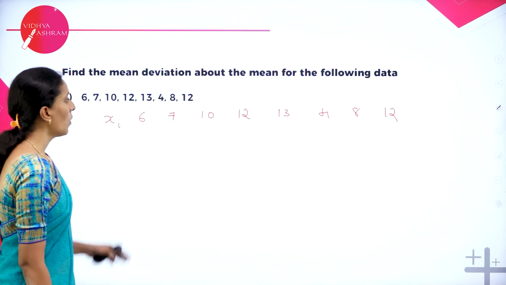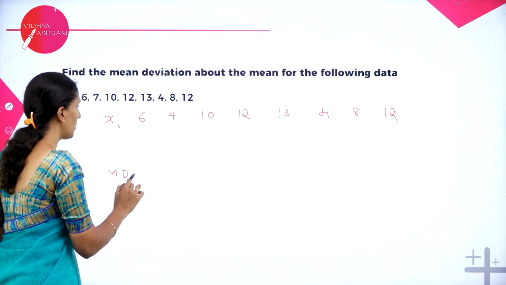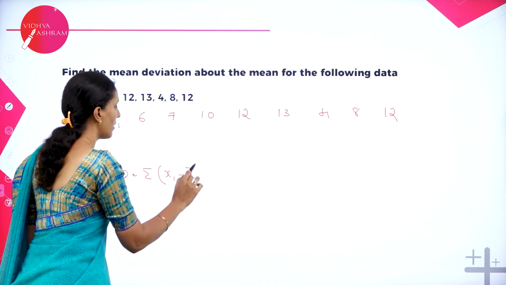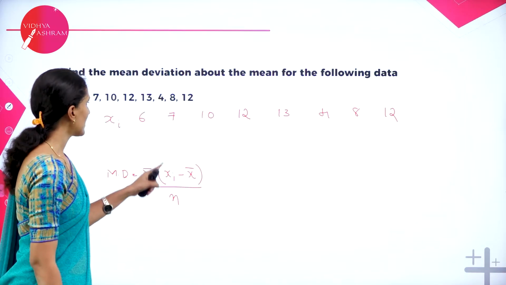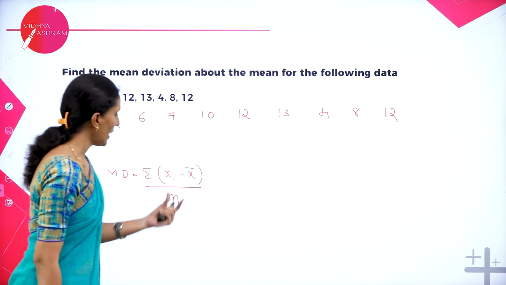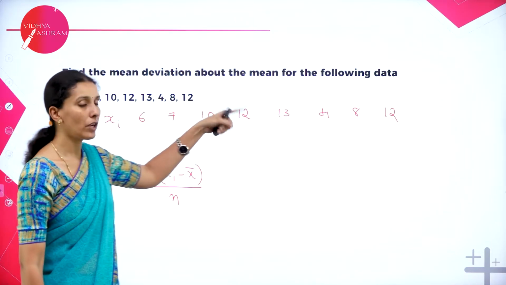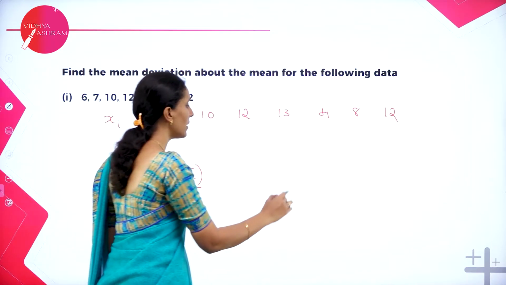So now what is the formula we have? Mean deviation is equal to summation |xi minus x bar| divided by n. So first, xi means 6, 7, 10, 12, 13, 4, 8, 12. Next I need xi minus x bar. That means each individual observation must be subtracted from the mean. So let us calculate the mean here.